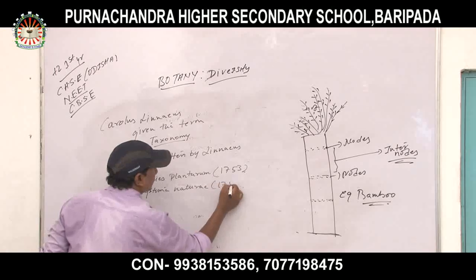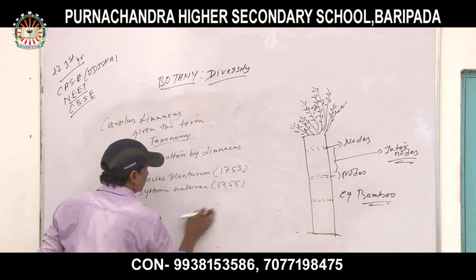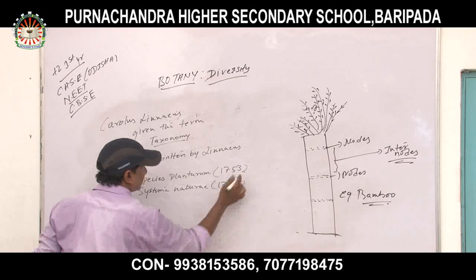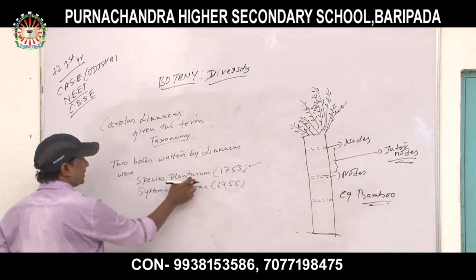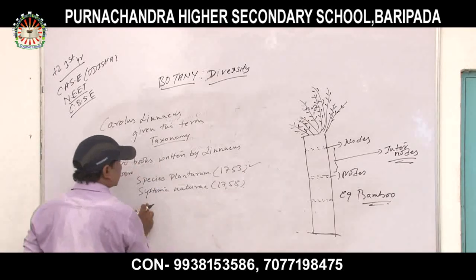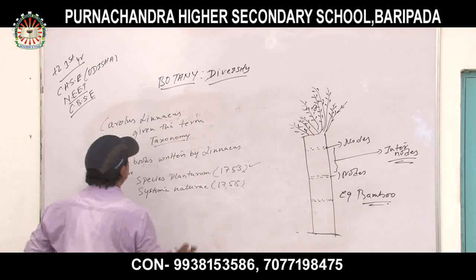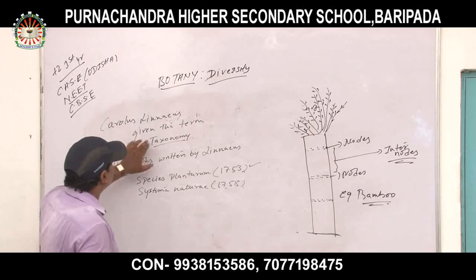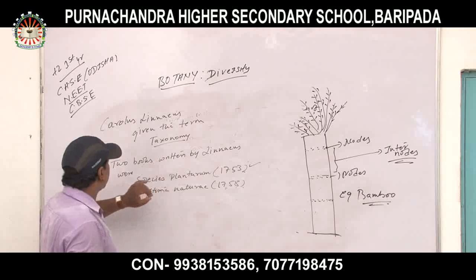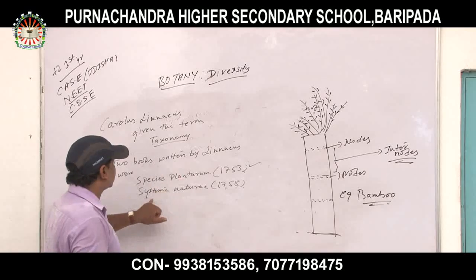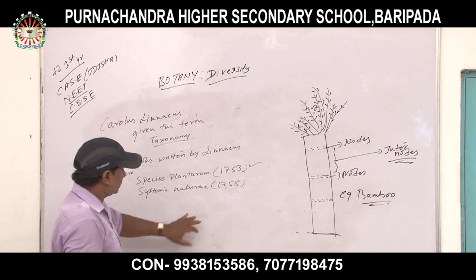In 1758. Remember it. So the dates we have to remember: 1753, that is Species Plantarum, and in 1758 Systema Naturae. Okay? Carolus Linnaeus gave the term taxonomy. Two books written by Linnaeus were Species Plantarum and Systema Naturae.